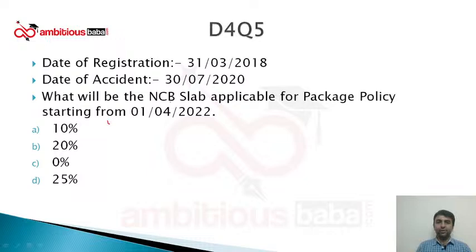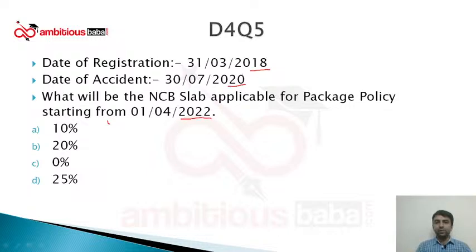So let's start. Okay. So like I said, this question looks very simple and short, but it is not simple. You'll have to apply some calculation in this question. Okay. So the question is like this: date of registration of a vehicle is 2018. Date of accident is 2020. And it is asking what will be the NCB slab in 2022.